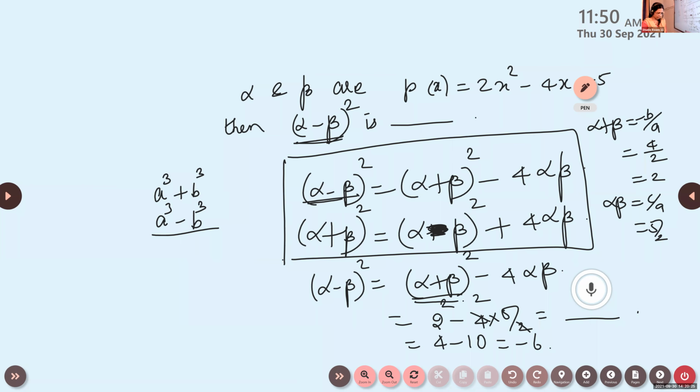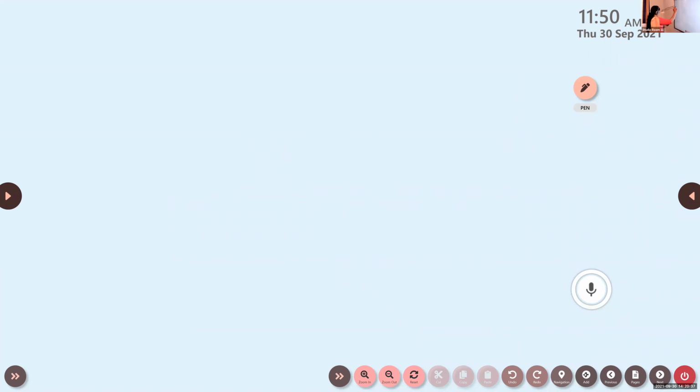So the next one. What is the next one? If the zeros of the quadratic polynomial, listen children, the zeros of the quadratic polynomial x square plus 88x plus 112 are both positive or both negative. How to check it?